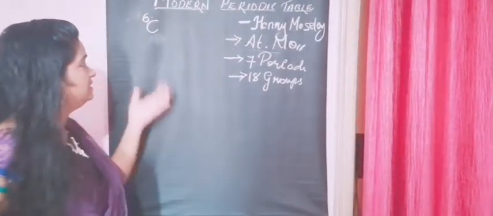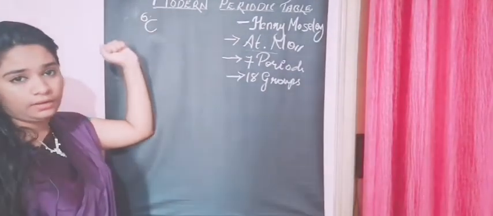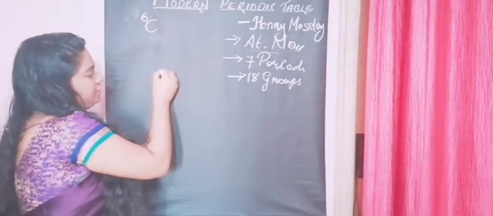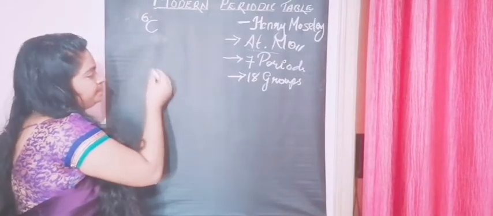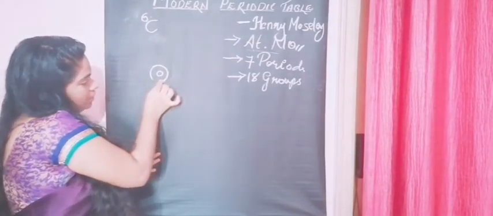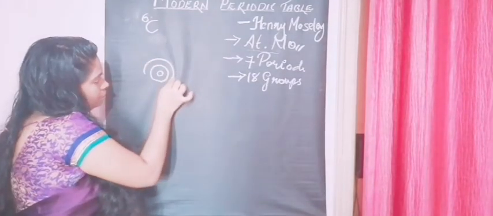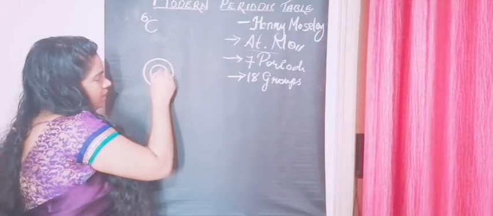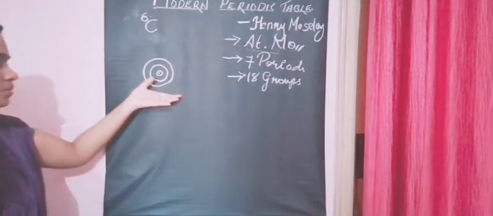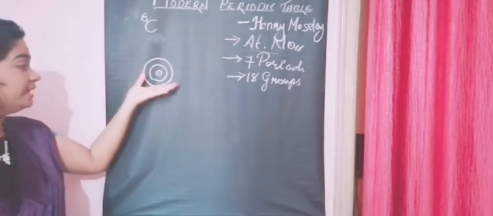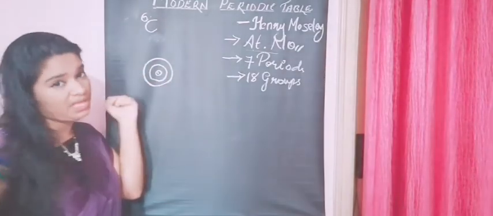Now let us represent the structural form of this carbon atom. First we have the nucleus of the carbon, and then I'm putting 2 circles around our nucleus. These are the regions where the electrons can be found.